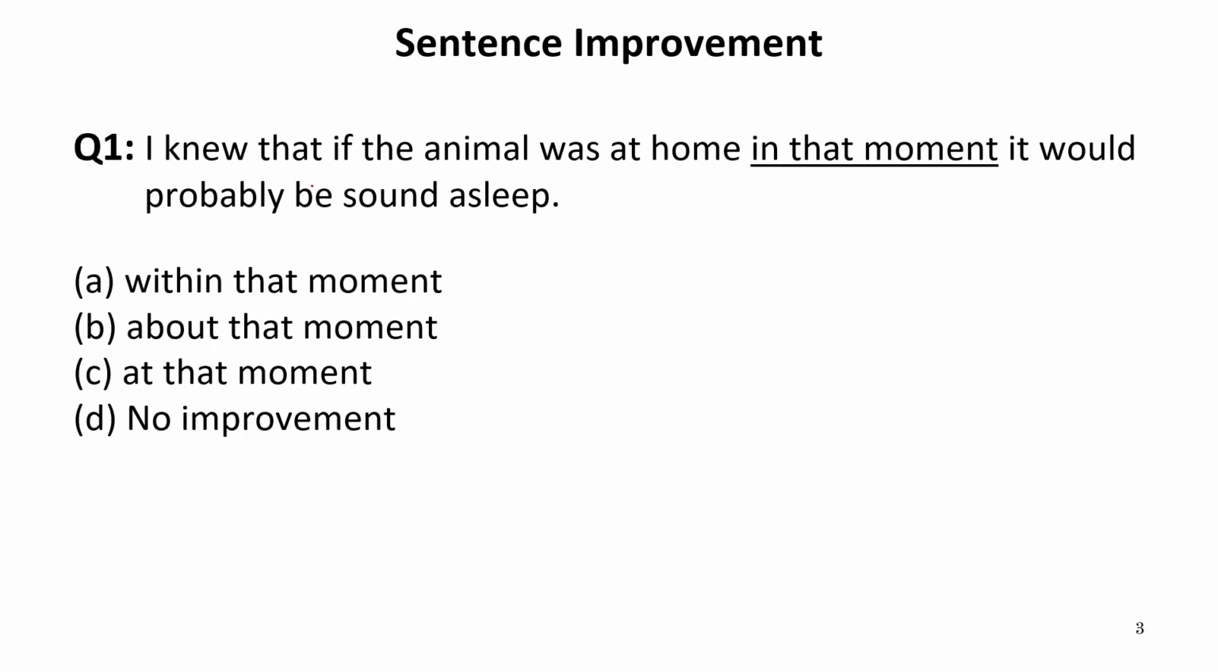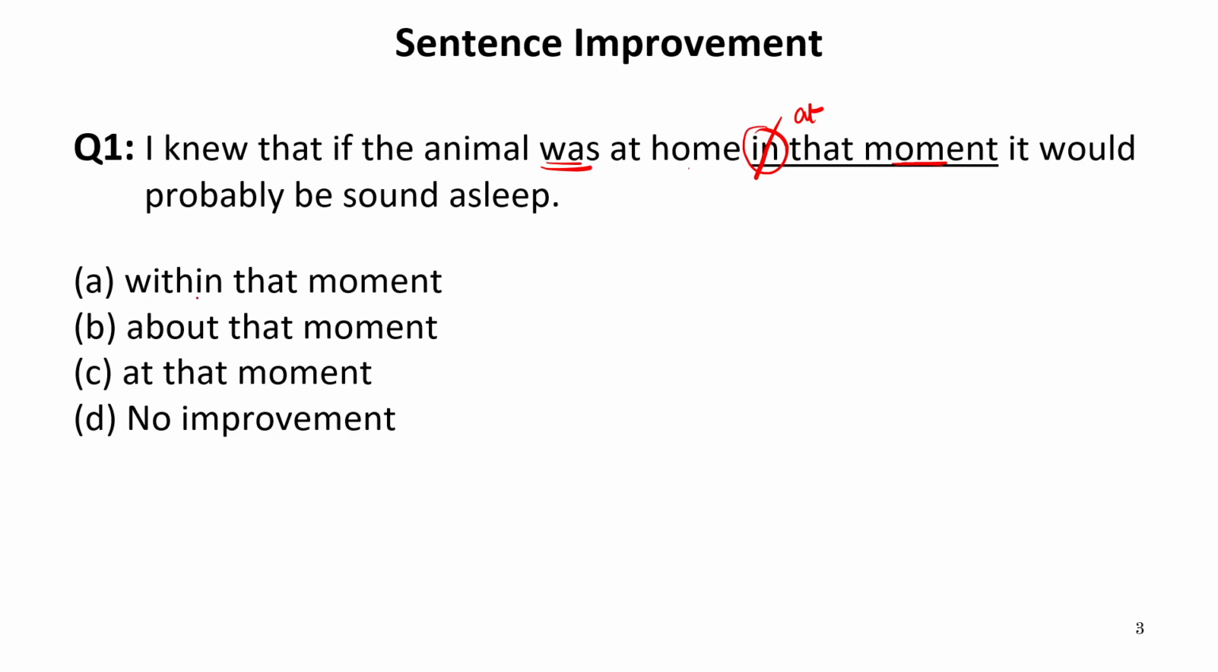Question number 1 is: I knew that if the animal was at home, in that moment, it would probably be sound asleep. Now in this sentence, "in that moment" has been underlined. It means this is grammatically incorrect. Now the sentence is of past, and with the word moment we use the preposition at, not in. Therefore this "in" has to be replaced with "at".